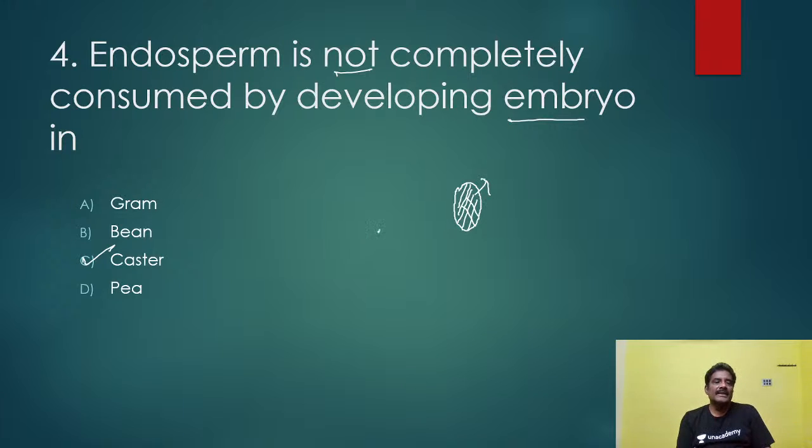But in some seeds of plants, like castor, endosperm is not completely consumed. So remember one thing here. Castor seed contains endosperm which is not completely consumed by the developing embryo. Gram is there, bean is there, endosperm is completely consumed. Okay, these are non-endospermic seeds. You know that very well.